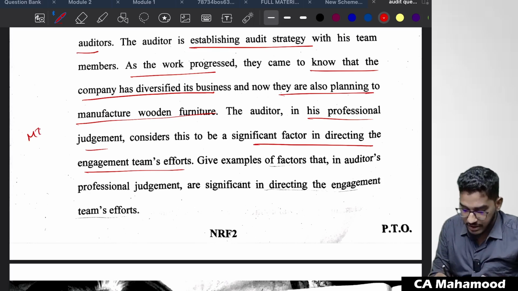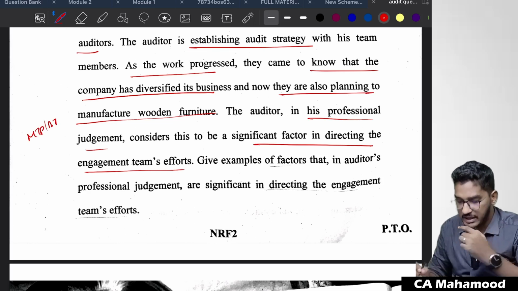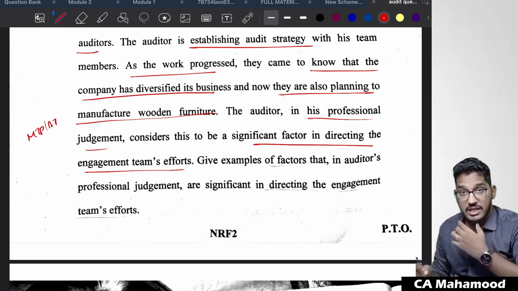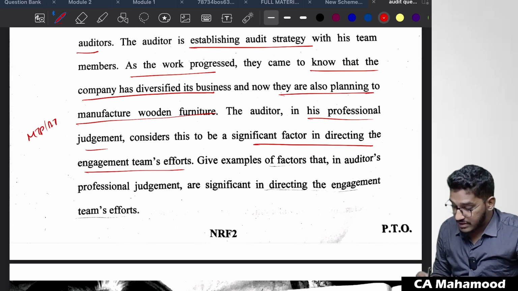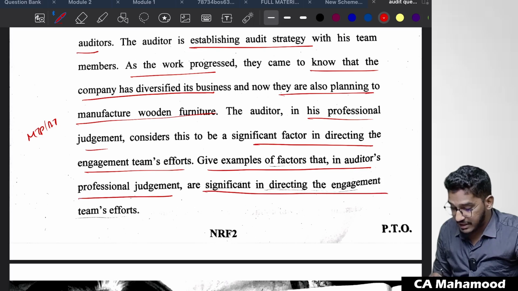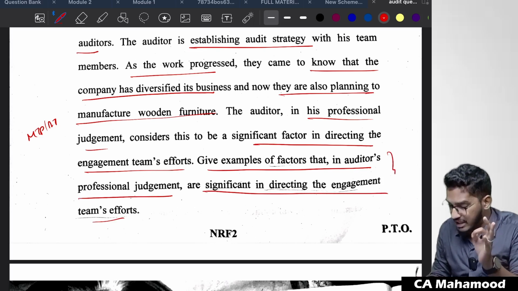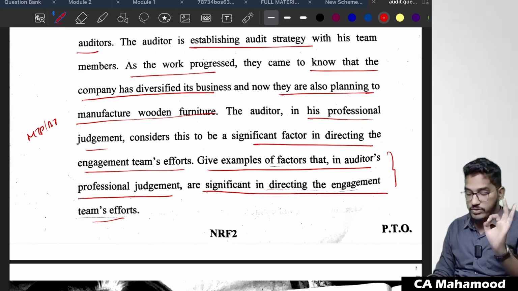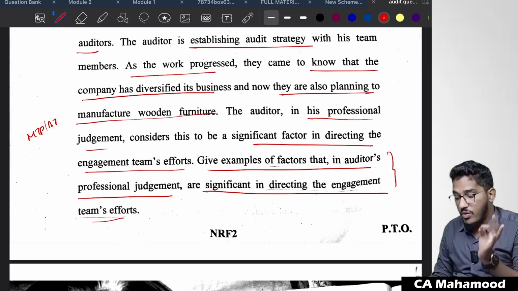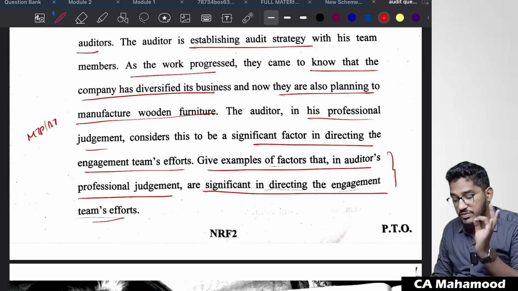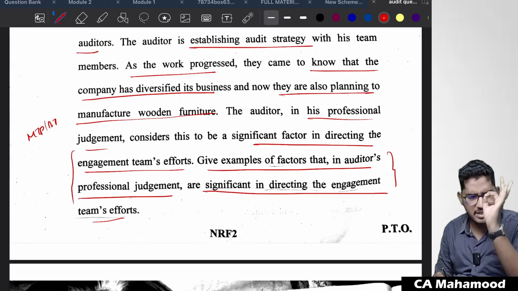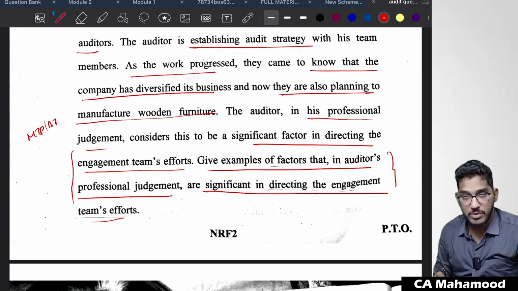Once again, MTP or RTP. I don't exactly remember it. It is somewhere in the MTP or RTP. I stressed it in the MTP videos. So what are the factors that in auditor's judgment are significant in directing engagement team efforts? A straightforward question. Exactly the same sentence will be there. What are the factors which affect the auditor in directing the engagement team efforts? Same question, exact question, ditto question is there in the MTP or RTP.